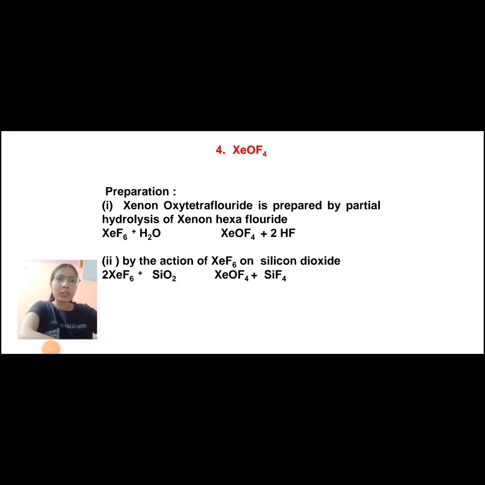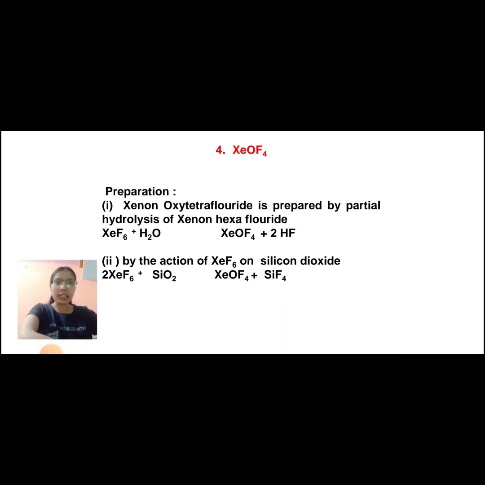Preparation of xenon oxytetrafluoride. First, xenon oxytetrafluoride is prepared by partial hydrolysis of xenon hexafluoride. When we react XeF6 with partial water, it gives XeOF4 plus 2HF.